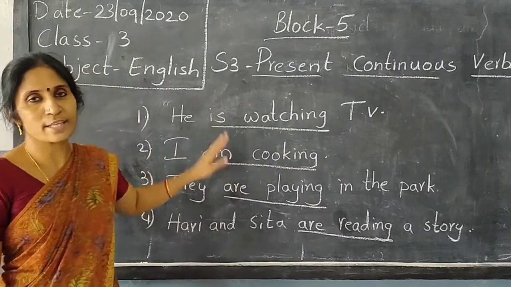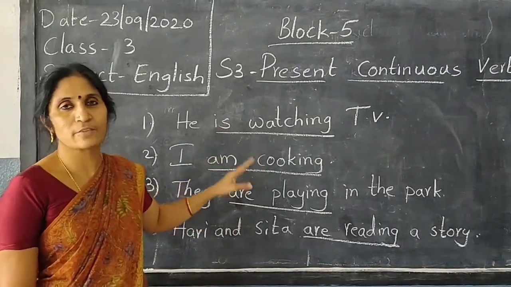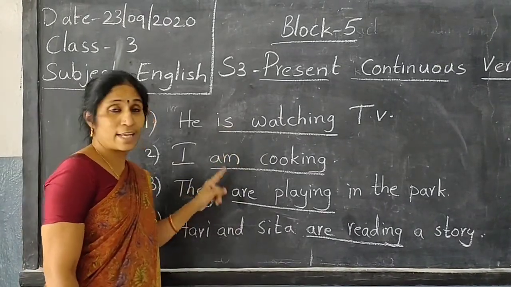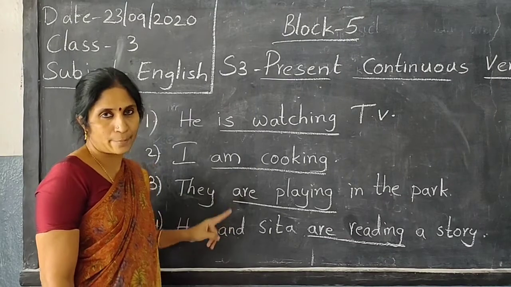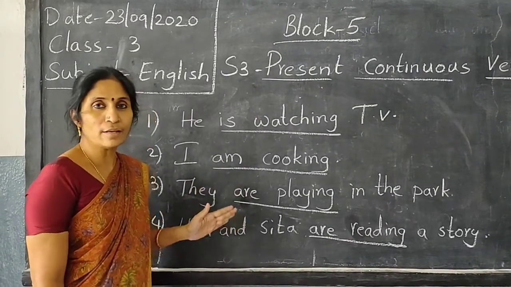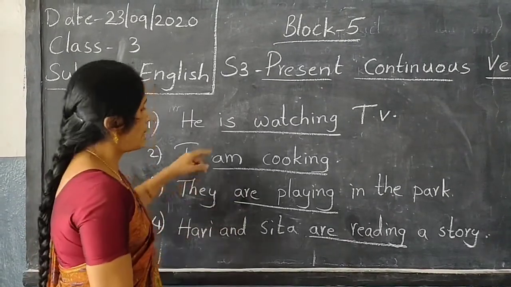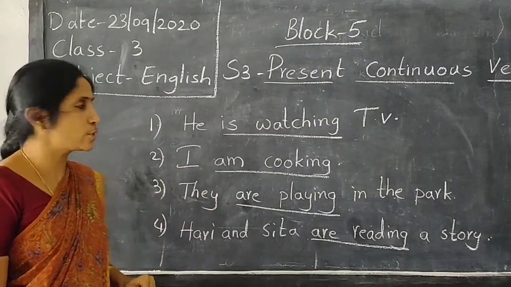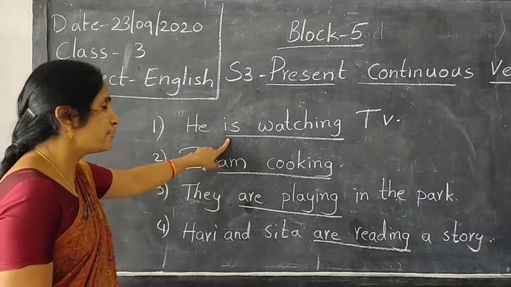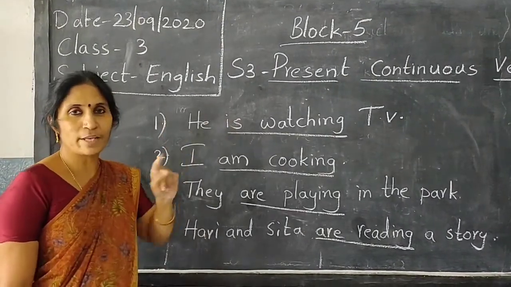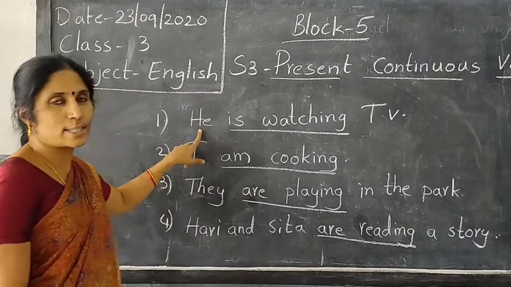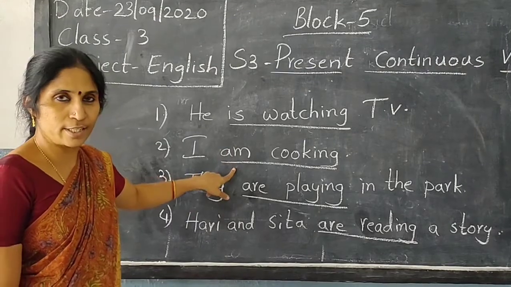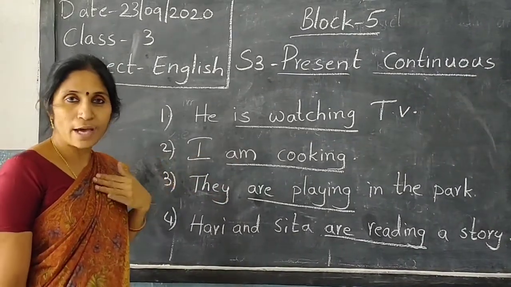Here I have underlined some words. What are the underlined words and what do they tell us? The underlined words are the verbs, and they tell us about the actions that are happening at that moment or at that time. Okay children? Now, is, am and are are different in their use. The word is shows the action done by one person. See, he is singular, so we have to use is. Then am is a word that shows the action done by ourselves.